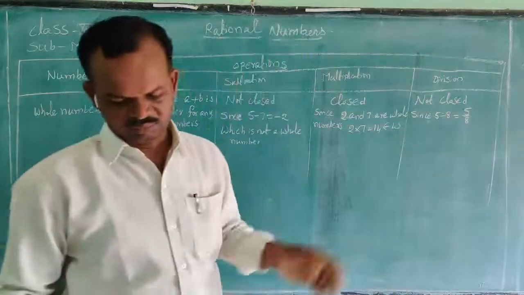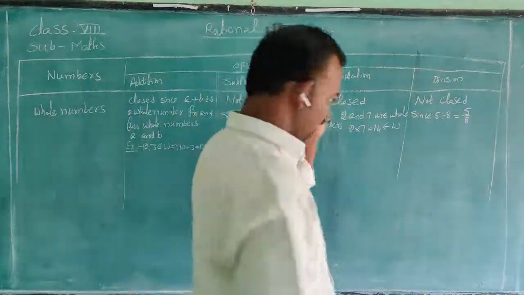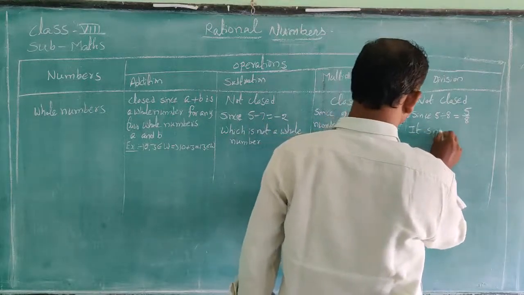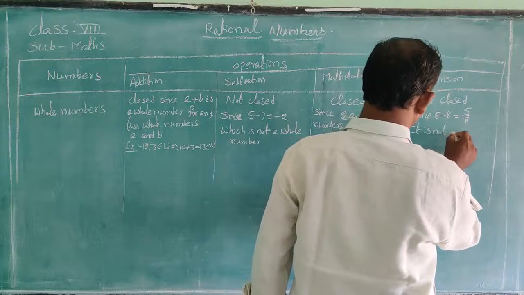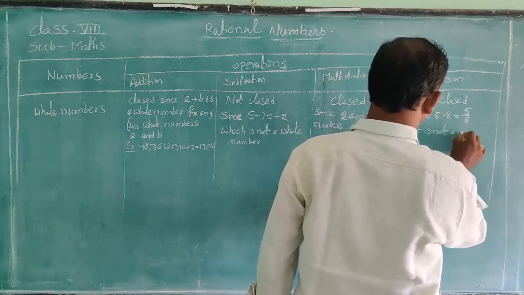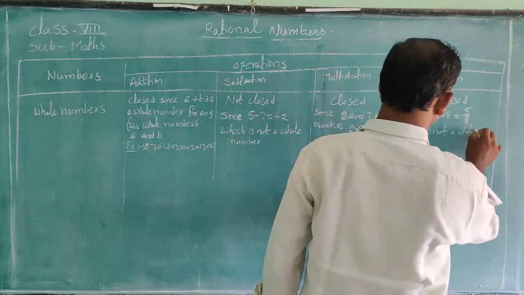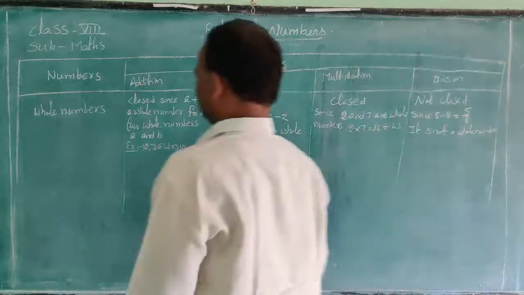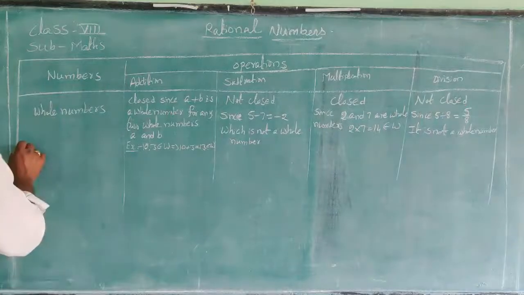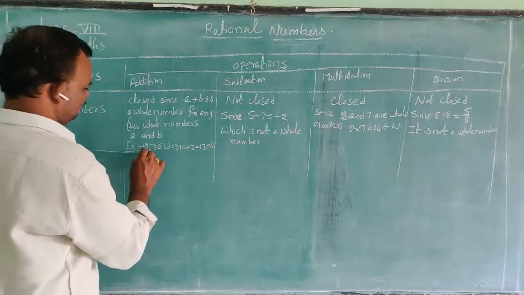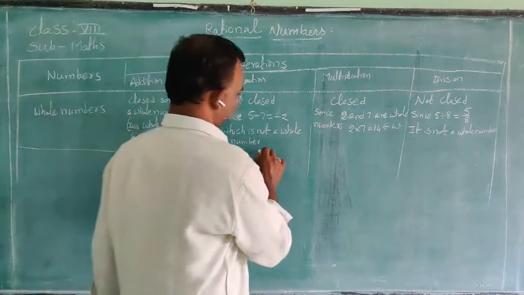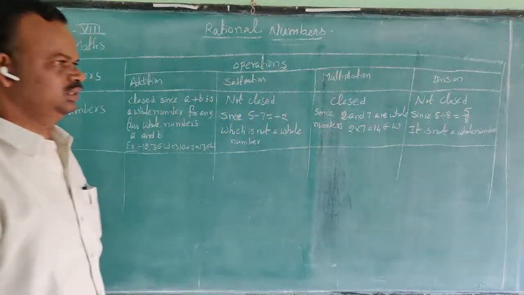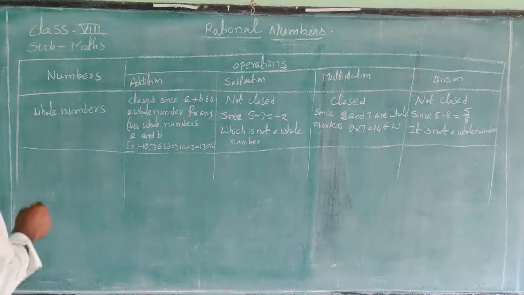It is not a whole number. This is the first one, whole numbers. It shows which operations are satisfied and which are not satisfied.